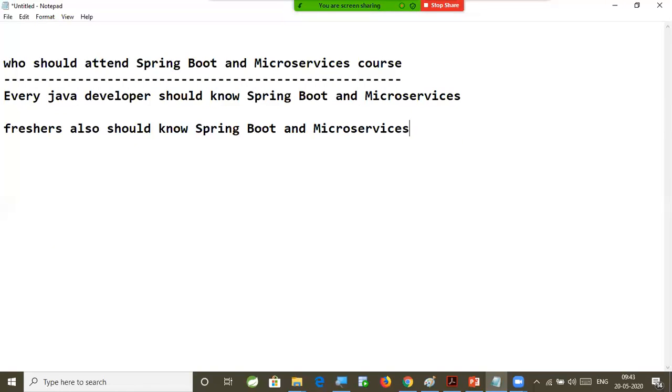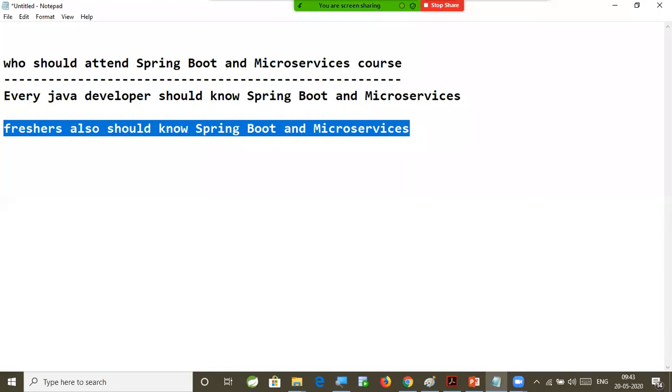Why? Because nowadays, when the companies are recruiting you as a fresher, they don't provide you training for 3 months or 6 months, because they are going to pay the salary to you. They will expect something from you. They are going to expect that you are going to be part of the project. So simple requirements you should be able to develop as part of the project. So if you don't know Boot and microservices, they are not showing interest to recruit the people.